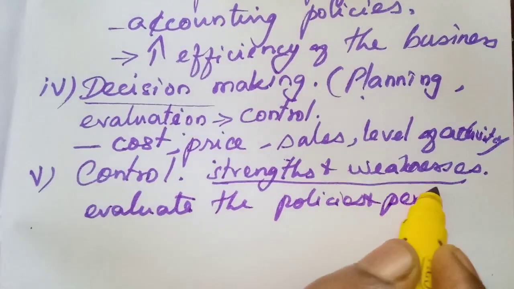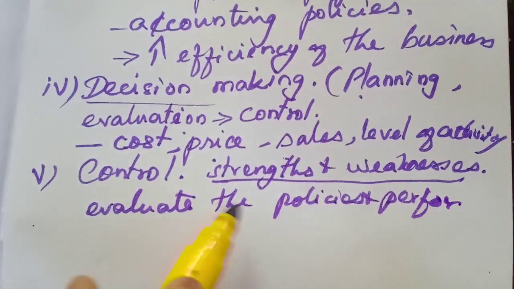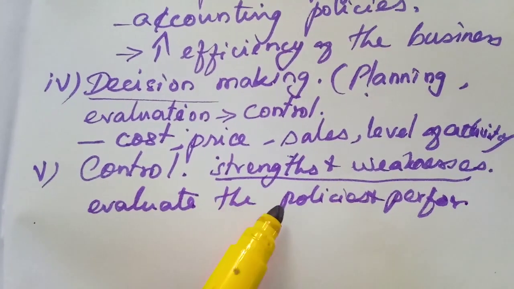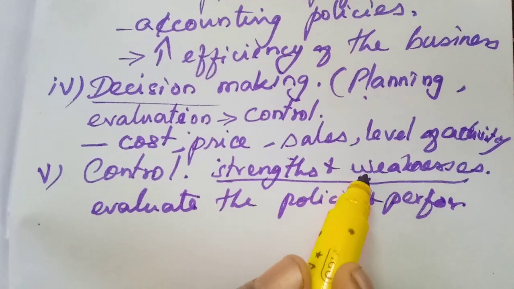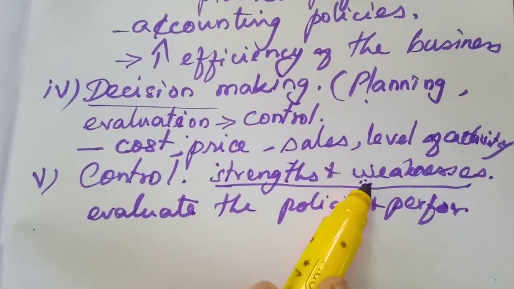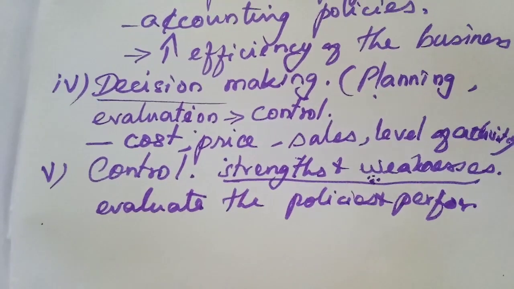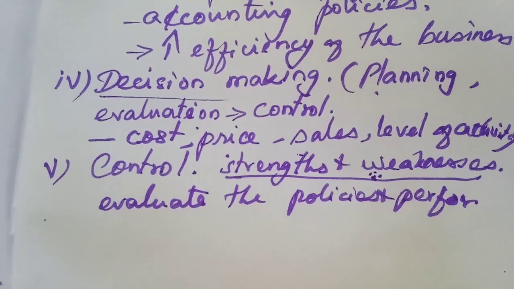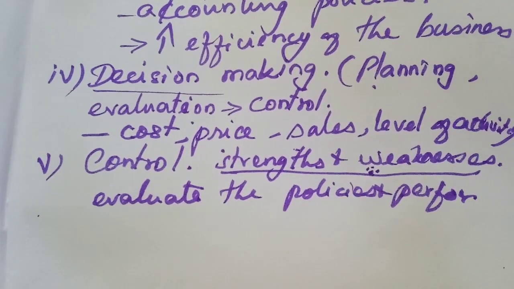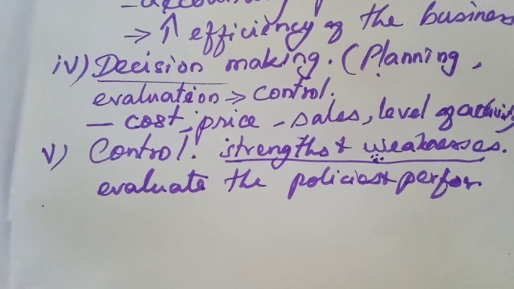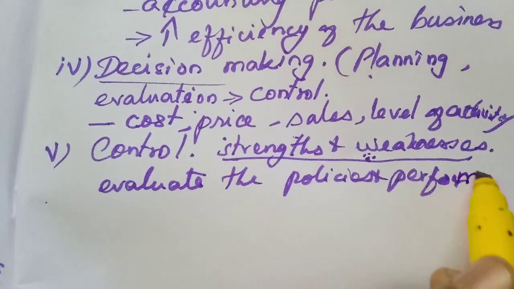That is called control. If there are any weaknesses, they can take remedial action to overcome those weaknesses. Only then could they accomplish their goal. That is why they will evaluate the policies, the performance, everything.